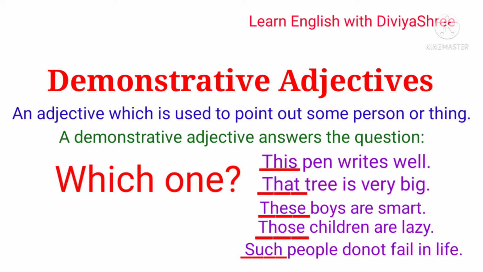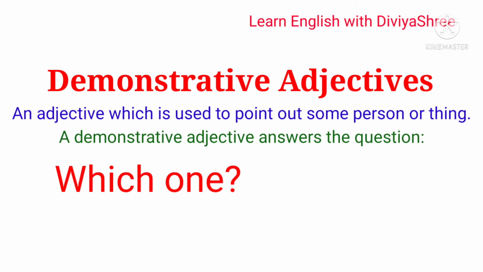So these are called demonstrative adjectives. A demonstrative adjective answers the question, which one? I hope you are getting what I am telling you. So guys, remember this: an adjective which is used to point out some person or thing, point out.